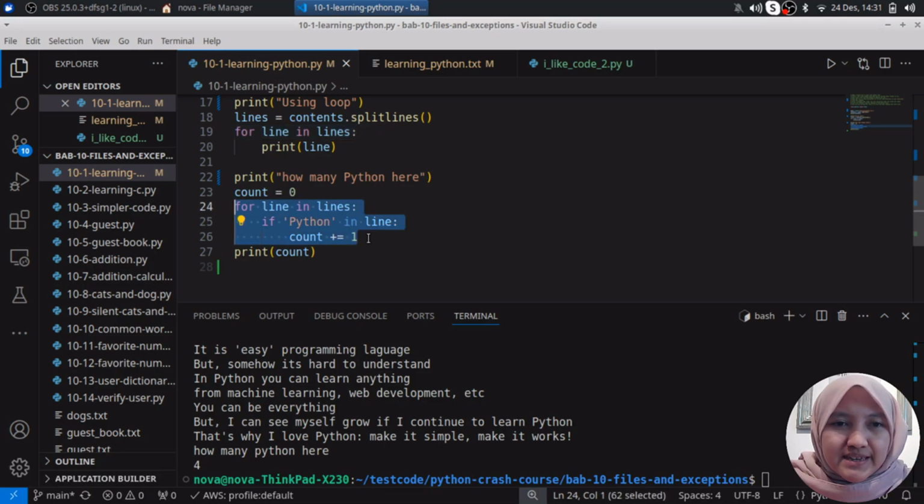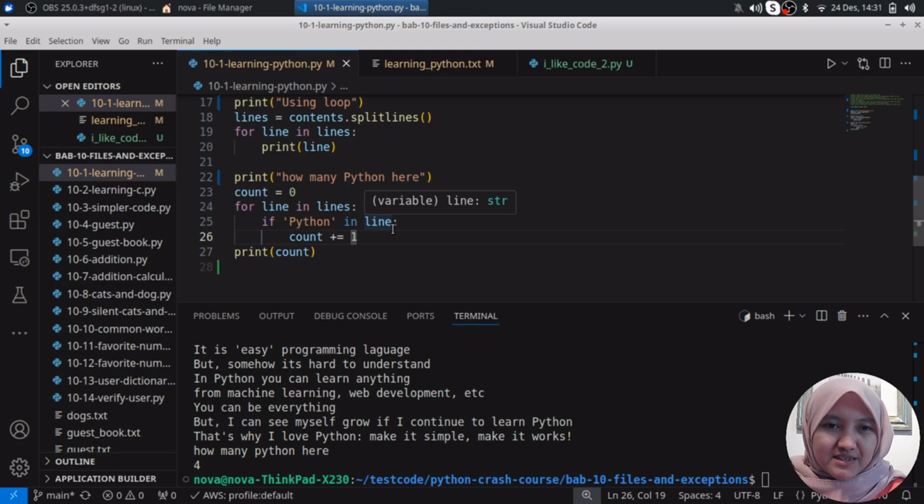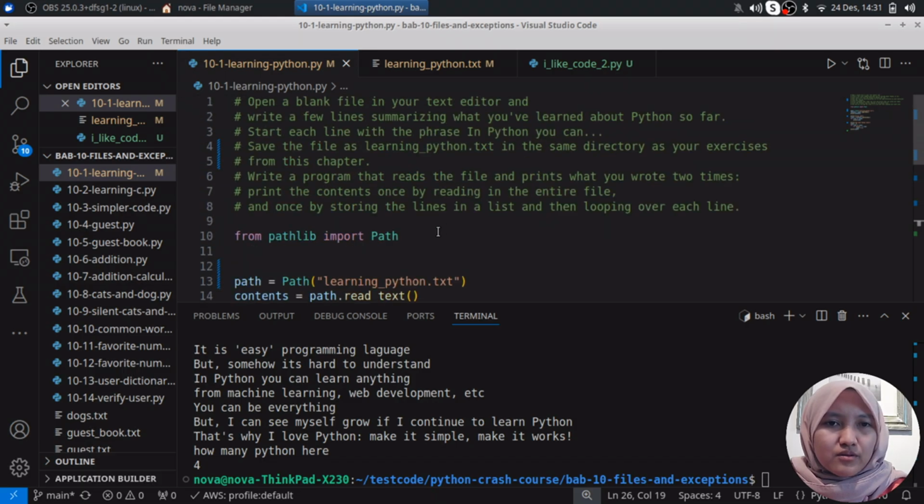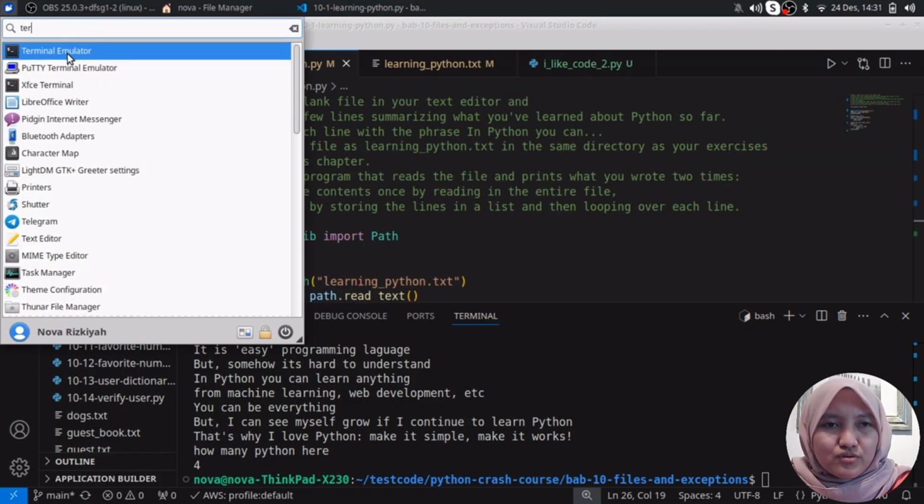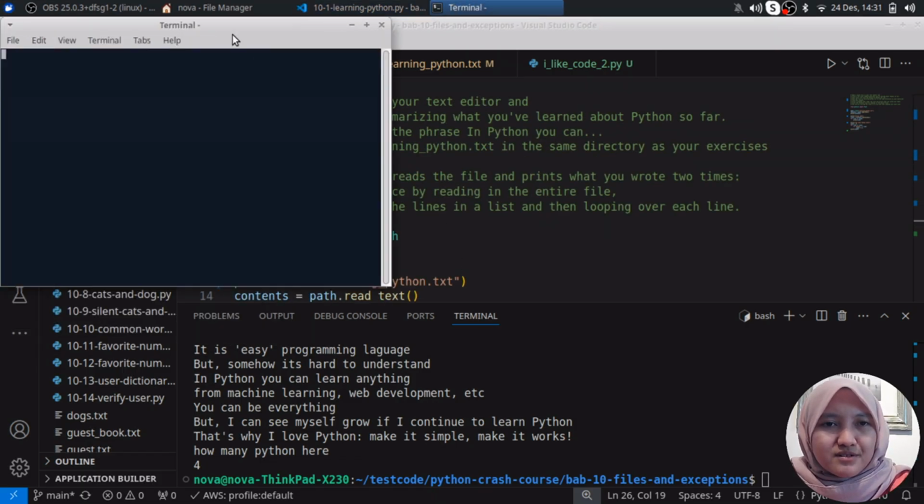So what's the meaning here? Because we search the information, we know the information one by one because we are using loops. So I think that's all about learning Python. So don't forget to add support to your terminal here.